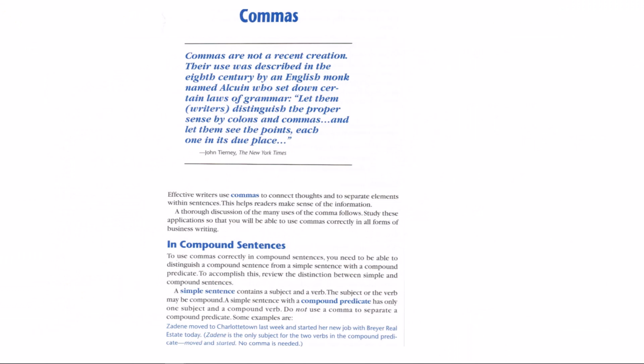So a simple sentence contains a subject and a verb. The subject or the verb may be compound. A simple sentence with a compound predicate has only one subject and a compound verb. Do not use a comma to separate a compound predicate. Here are the examples.